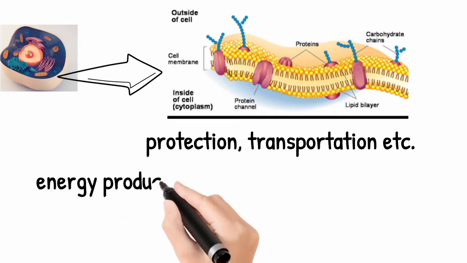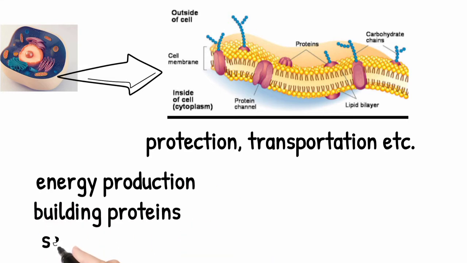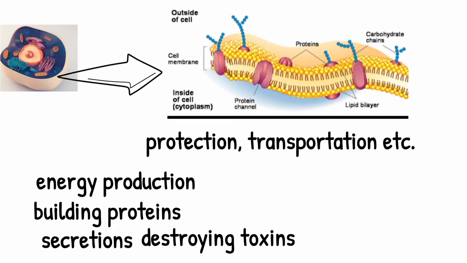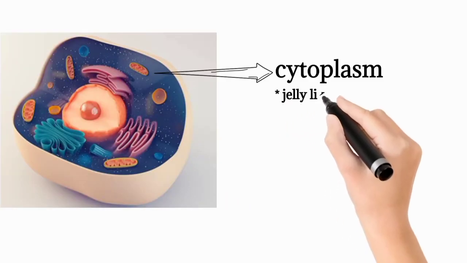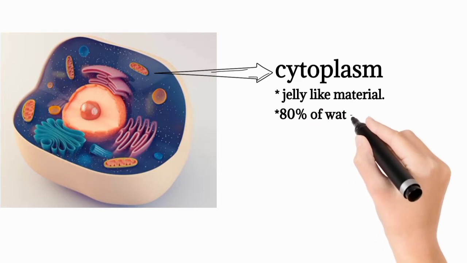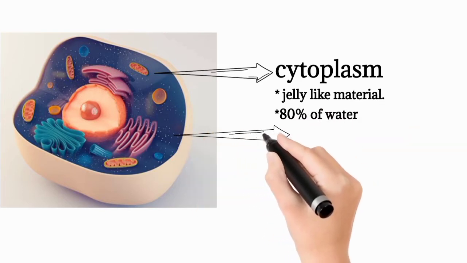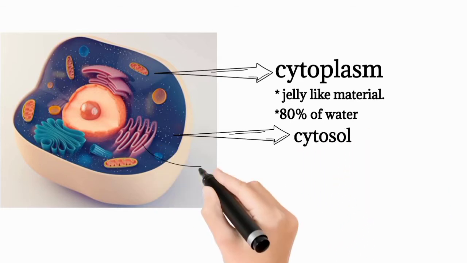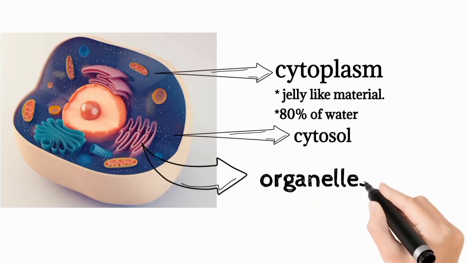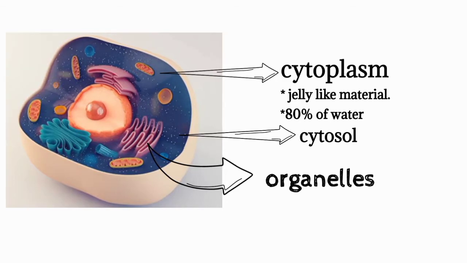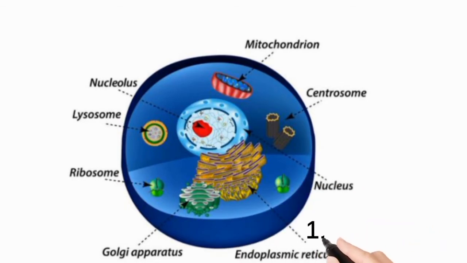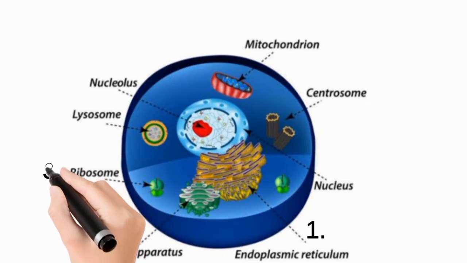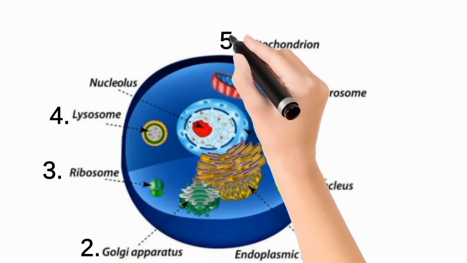But processes like energy production, building proteins and secretions, destroying toxins are carried out by cell organelles. You will come to know all about this when you study about cytoplasm. Cytoplasm is a jelly-like material and it is formed by 80% of water. Cytoplasm contains a liquid portion called cytosol and the structures called organelles. Organelles are considered small organs of the cell. There are many organelles present in a cell, like endoplasmic reticulum, Golgi apparatus, ribosomes, lysosomes, mitochondria, centrosomes.